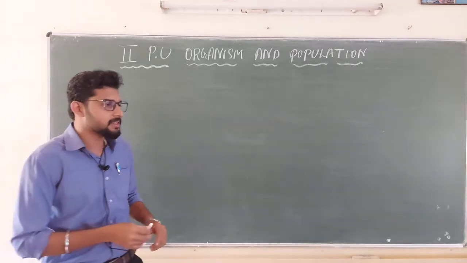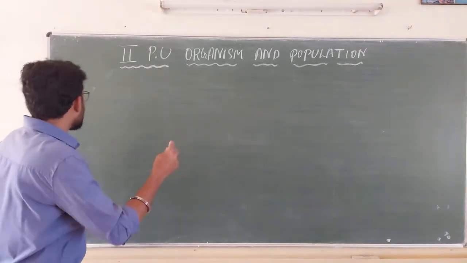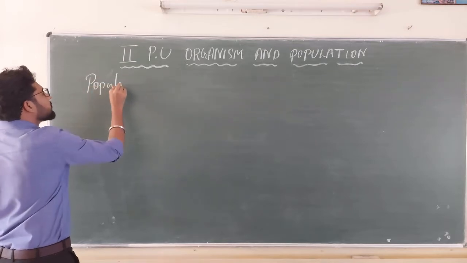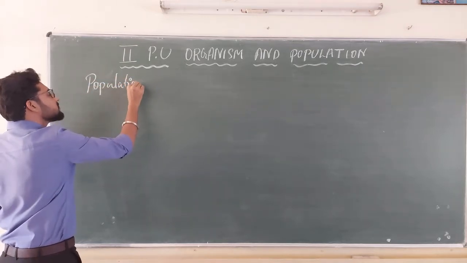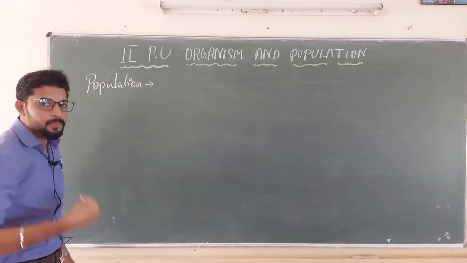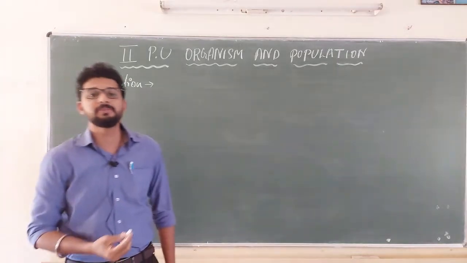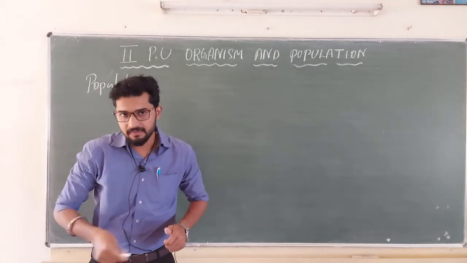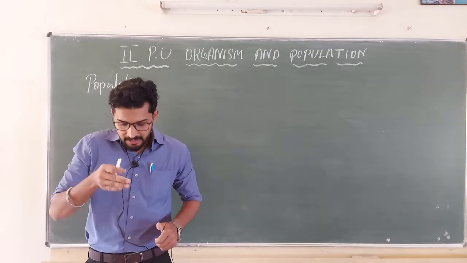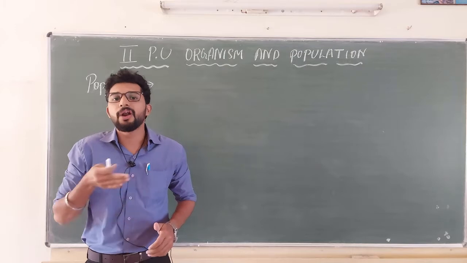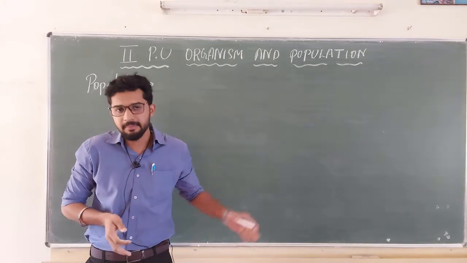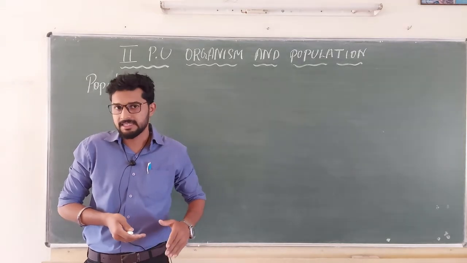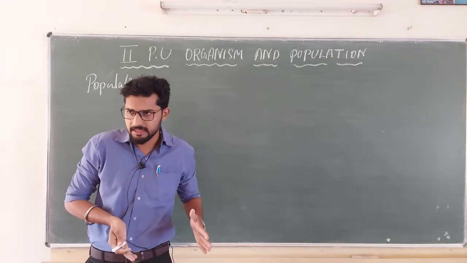My dear students, as I told you, the population is very important for life on earth, right? Why is the population important? The population is evolved in such a way that each organism should contribute at a maximum rate so as to reach reproductive fitness, or Darwinian fitness.